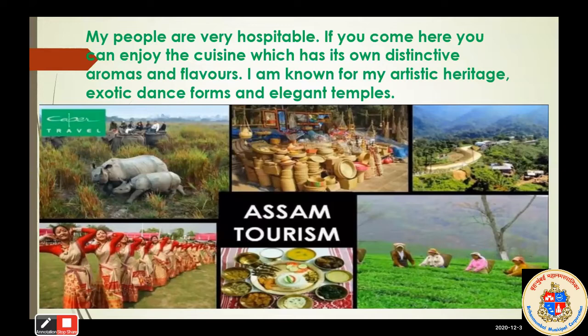It is also known for artistic heritage. Artistic heritage means you can see the different historical places in Assam, exotic dance, the dance that is different from the other states, and elegant temples. Elegant temples means the stylish and beautiful temples you can see in Assam. You can see here the pictures of Assam state, the Kaziranga National Park. After that, people celebrating the festival, and the diet of the people.